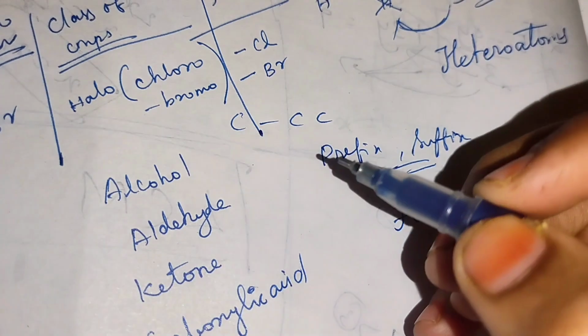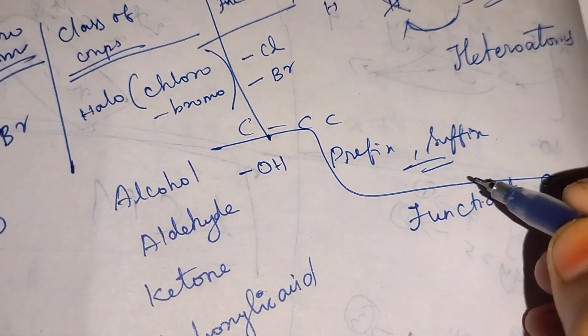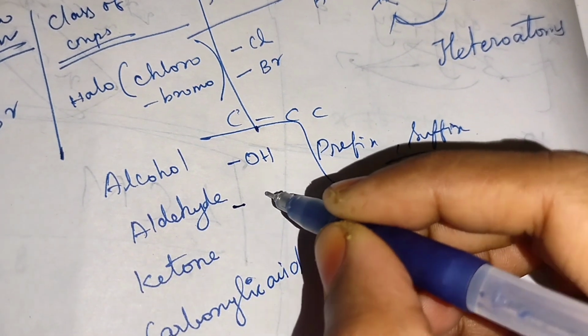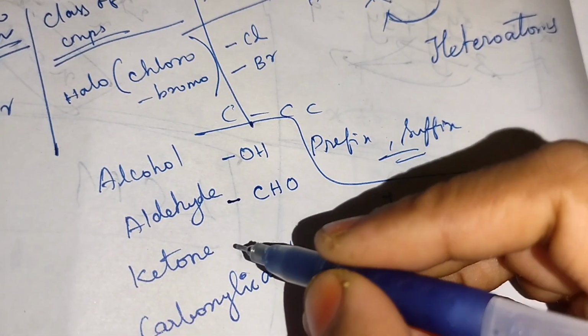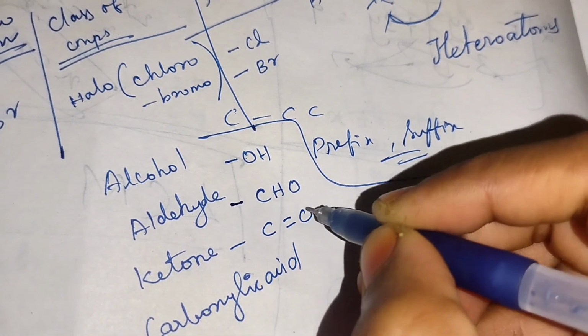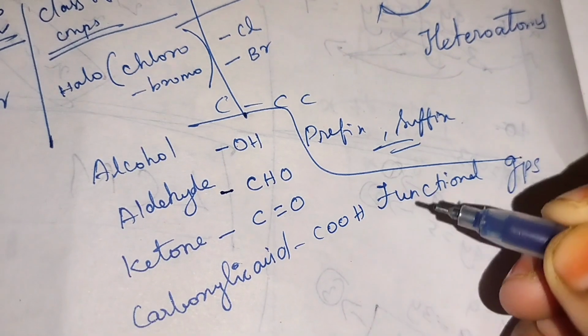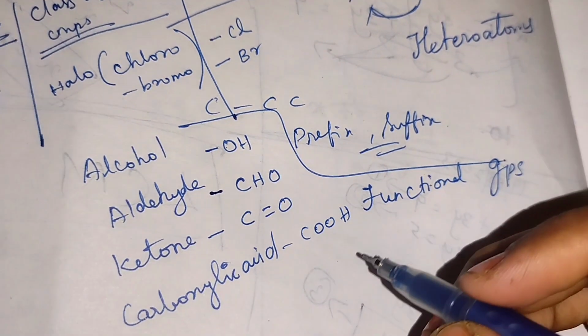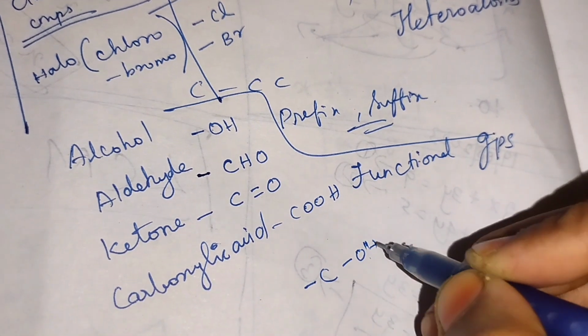For alcohol, the formula for the functional group is OH. For aldehyde, CHO. For ketone, C double bond O. For carboxylic acid, COOH.